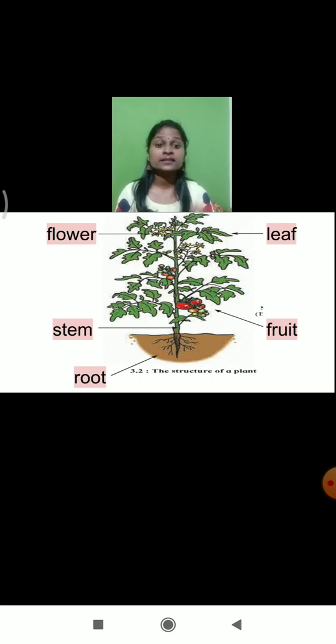And what else did we learn today? We learnt today the structure of the plant. What are the different parts of the plant? Flower, leaf, fruit, stem, roots. These are the different parts of the plant and we learnt about them in detail already. Okay, so I hope, students, you must have understood whatever concepts we have learned today.